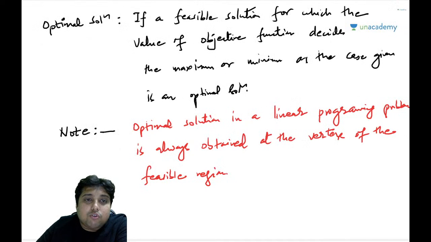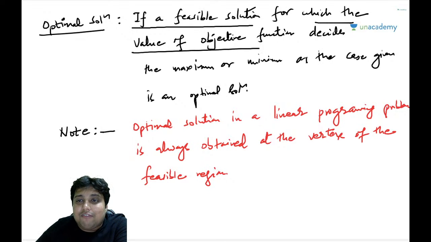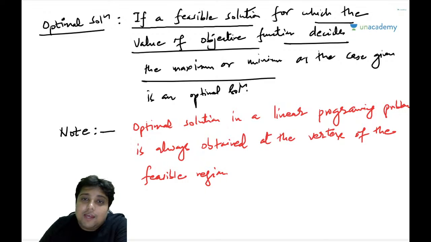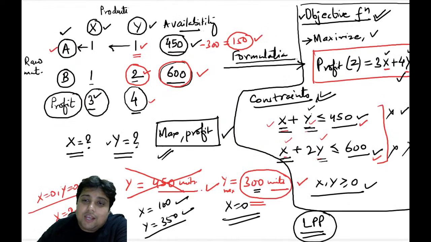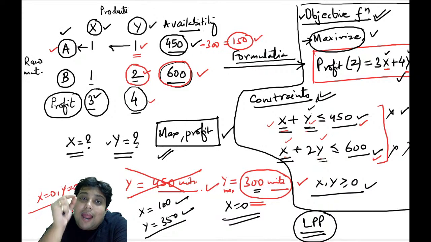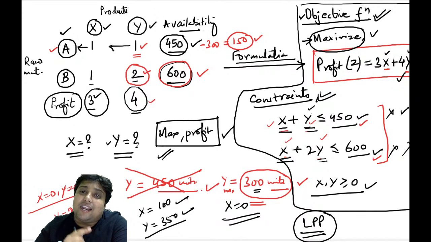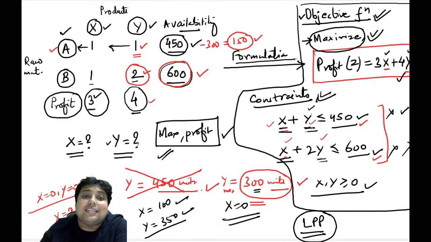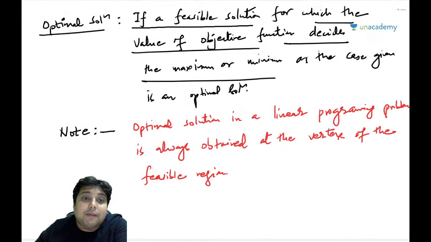Now, what is an optimal solution? An optimal solution, my friends, is that feasible solution for which the value of the objective function is the maximum or minimum. Remember, in this particular question, we can have multiple feasible solutions, n number of feasible solutions, but our objective is to maximize the profit. The feasible solution which satisfies all the constraints, and on which my objective is also achieved, that is I have maximized my profit, that solution is called an optimal solution.